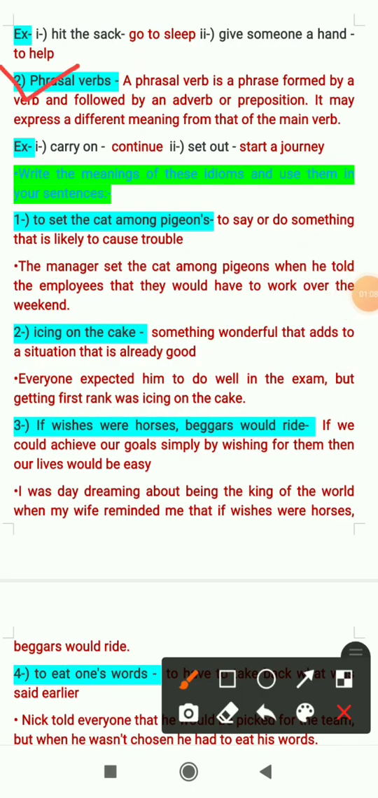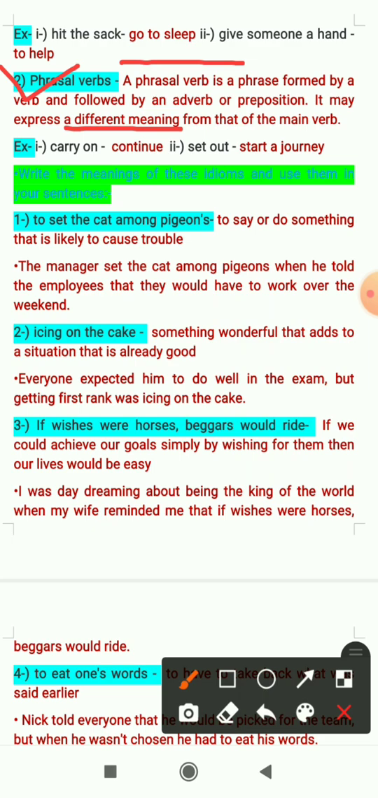The next definition is of phrasal verbs. A phrasal verb is a phrase formed by a verb and followed by an adverb or preposition. It may express a different meaning from that of the main verb. So what are phrasal verbs? It is also a type of phrase which is formed by a verb and followed by an adverb or preposition. That means a verb will be followed by an adverb or a preposition.